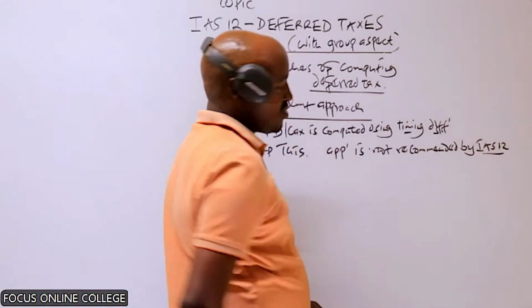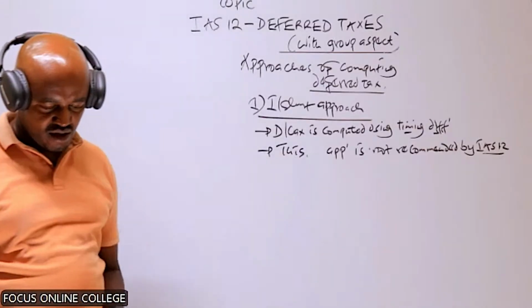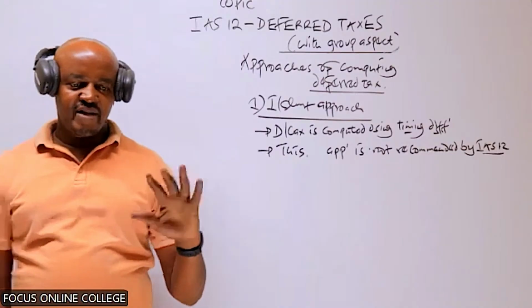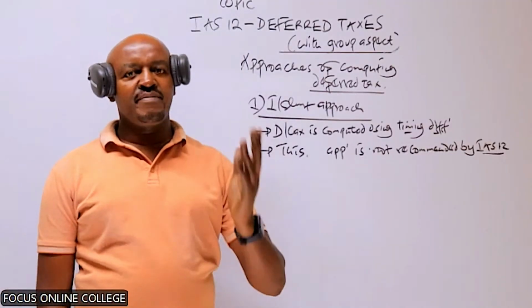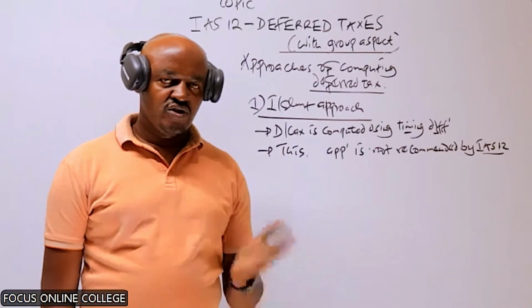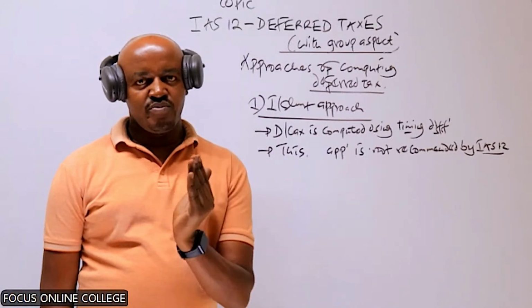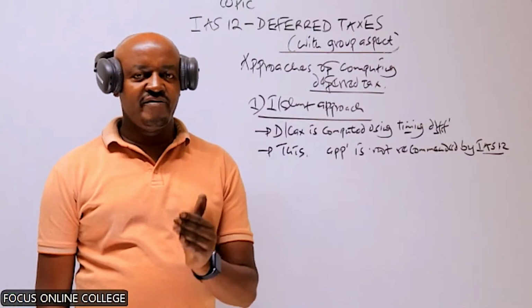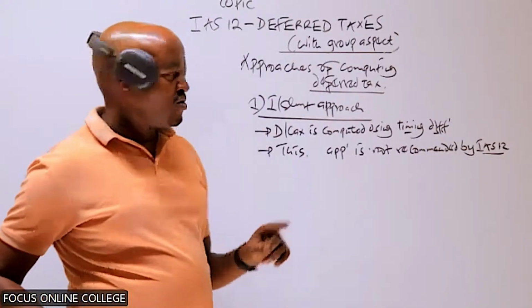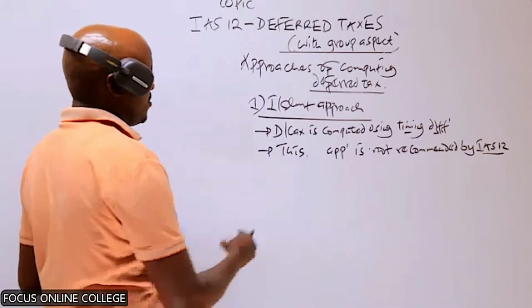If you recall what you did in financial reporting and analysis, FRA, in those questions for public financial statements, usually you were given carrying amounts of companies' net assets and the tax base, and what you had to do was compute the temporary difference. The temporary difference is the difference between carrying amount and the tax base. So this method is not recommended for use.